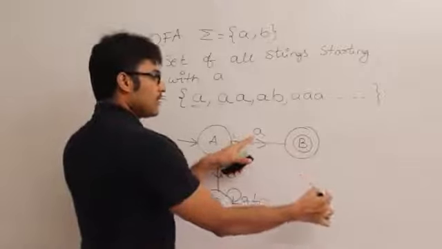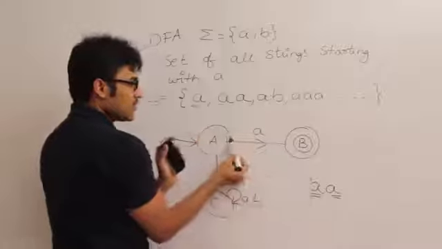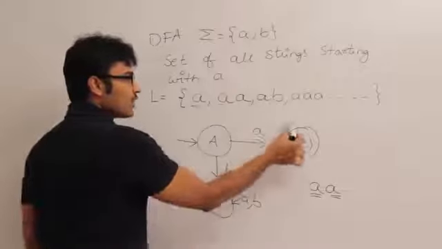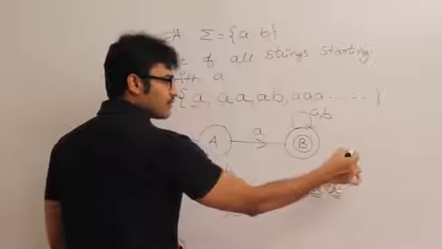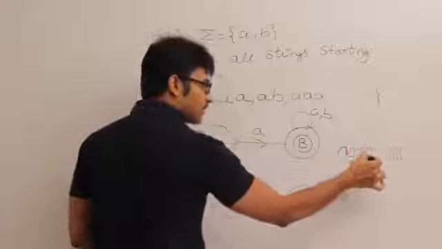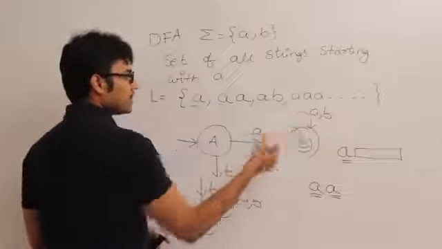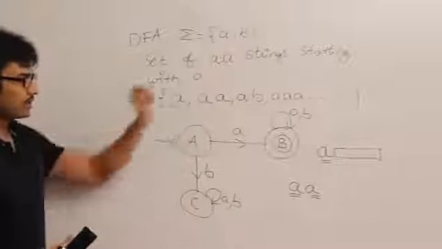After seeing a, if I get a, the string still starts with a. So once I see a in the beginning, whatever I get after it, I have to accept everything, which means if I see any string starting with a, I don't care what I get after it, I'll keep on accepting it. Therefore, this is the DFA which accepts the set of all strings starting with a.